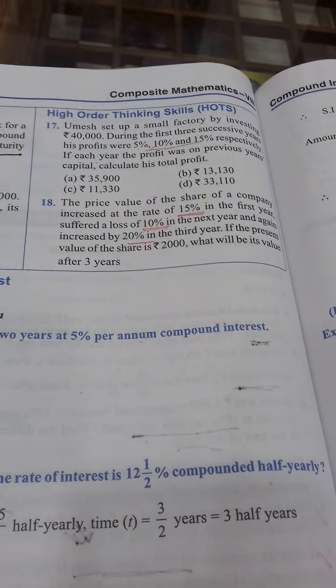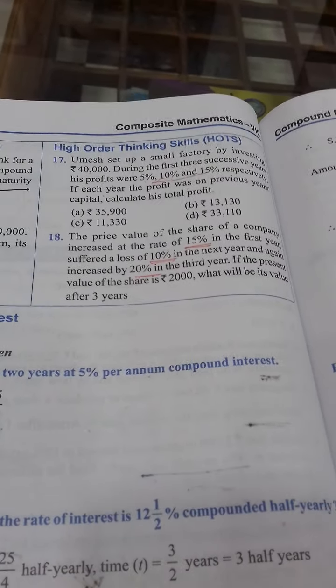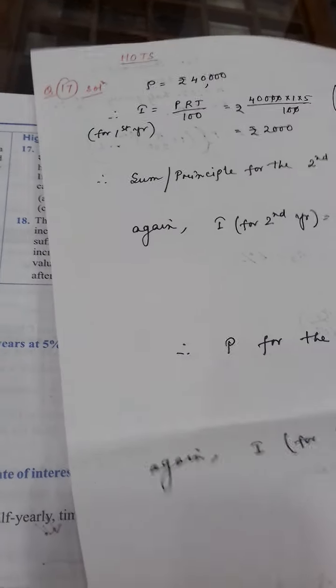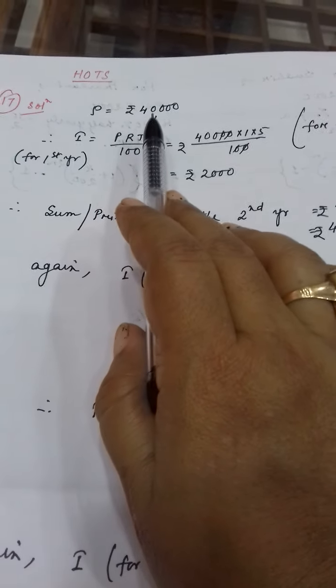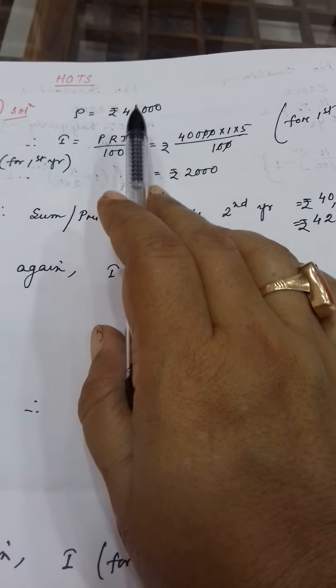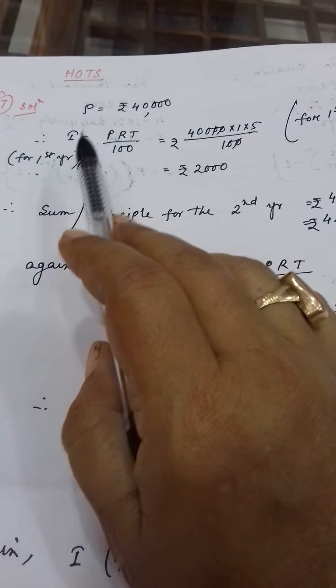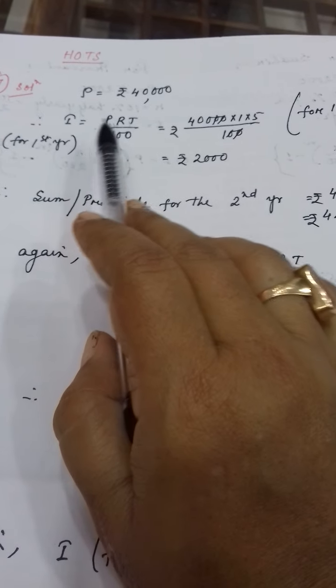Now this sum, if you solve, is a little bit of a lengthy process, but the one we have done at first will be easier for you. Now see here, principal 40,000, which is the first, his initial amount, initial sum of money. So for the first year, what will be his interest?